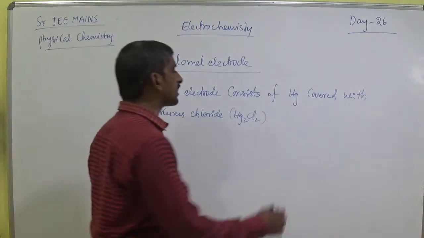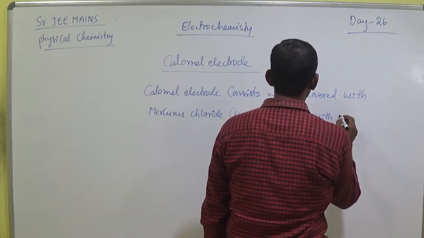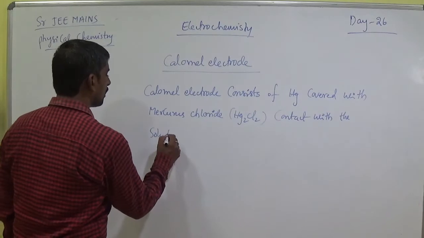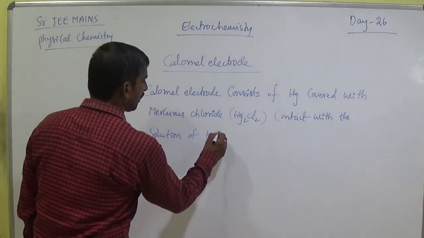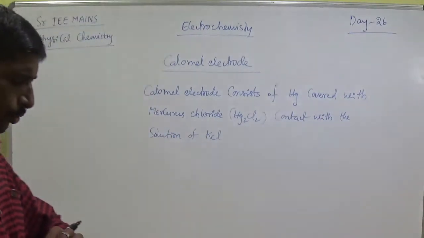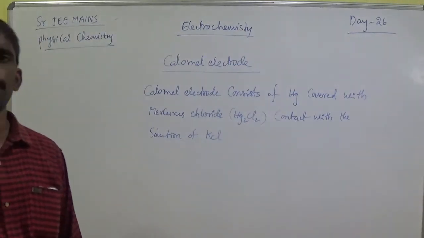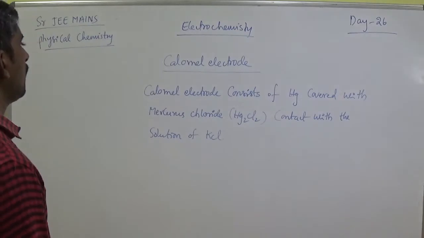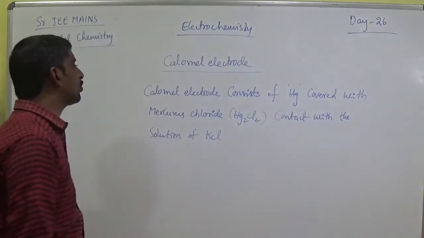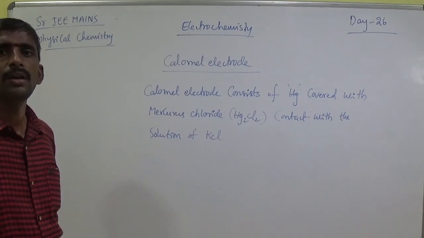Mercurous chloride in contact with the solution of KCl, that is a calomel electrode. So the calomel electrode consists of mercury covered with mercurous chloride, in contact with the solution of KCl.